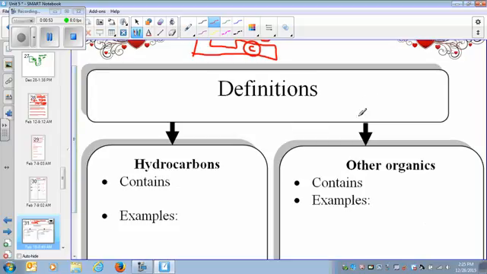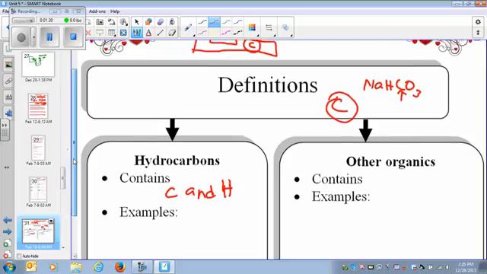That doesn't mean that if you have NaHCO3, so you have carbon in it, you cannot say this is an organic compound just because it has carbon in it. This compound has to be basically carbon chain compounds. The base of the main element should be the carbon. So it contains carbon and hydrogen. These are the most important ingredients of the organic compounds.